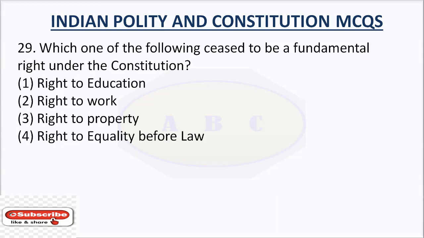Question number 29. Which one of the following ceased to be a fundamental right under the Constitution? The right answer is right to property. The Constitution originally provided for the right to property under Article 19. The 44th Amendment of 1978 deleted the right to property from the list of fundamental rights.